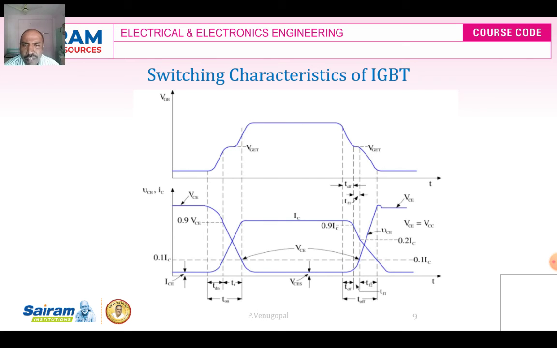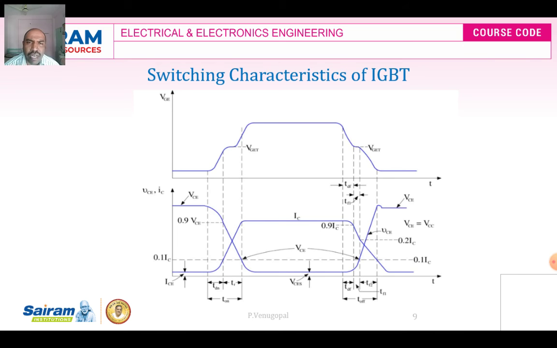Then rise time can be defined as the time required for the current to rise from 10% of the maximum collector current to 100%, the maximum collector current. That time is called rise time. Rise time can also be defined as the time for the collector to emitter voltage to decrease from 90% of the saturation voltage to 10% of the voltage. The sum of this rise time and TDN gives us the turn on time of the power IGBT.